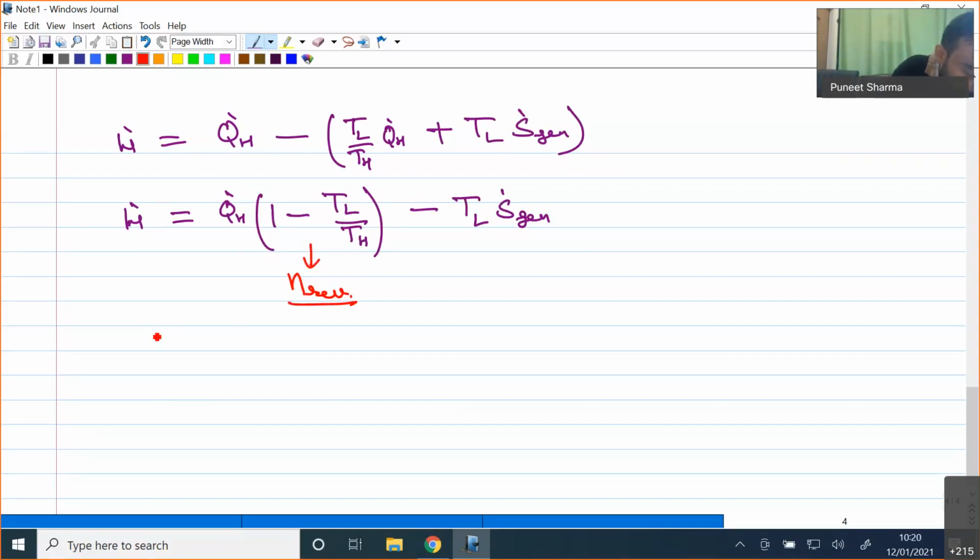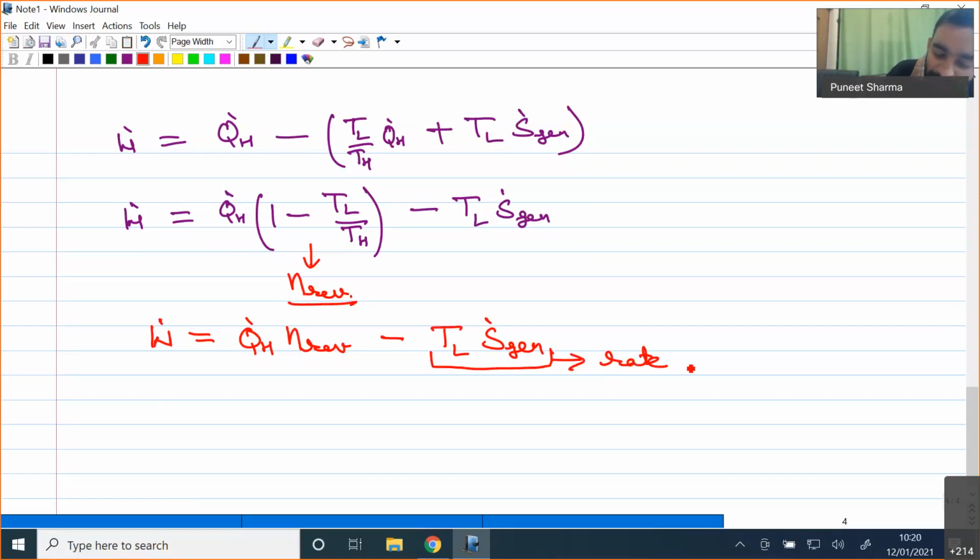So ultimately I can say that the actual work done by the irreversible heat engine is equal to Q dot H, the amount of heat required, times the reversible efficiency, minus TL times S dot generation, where TL times S dot generation represents the rate of loss of work. This is the rate at which the loss of work is happening.